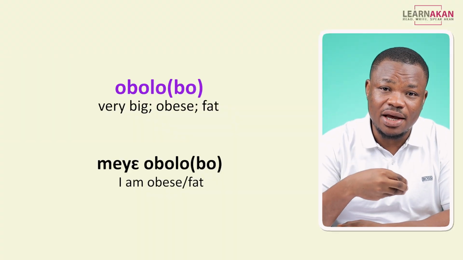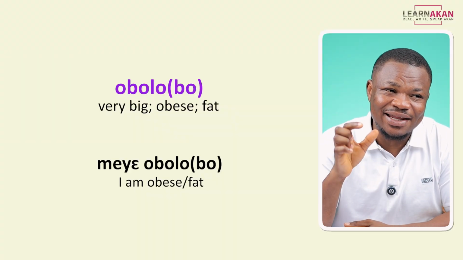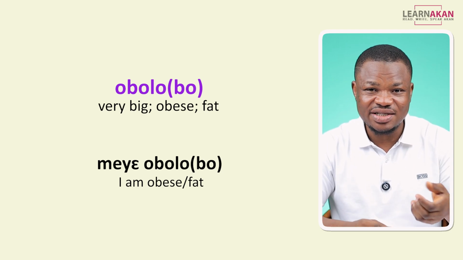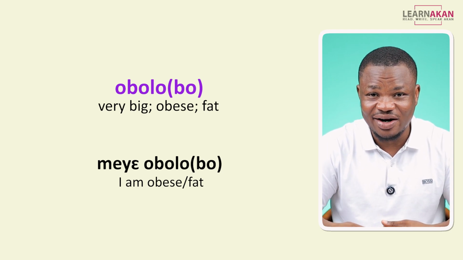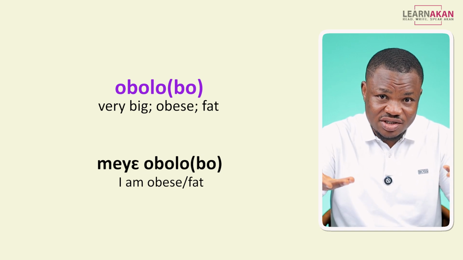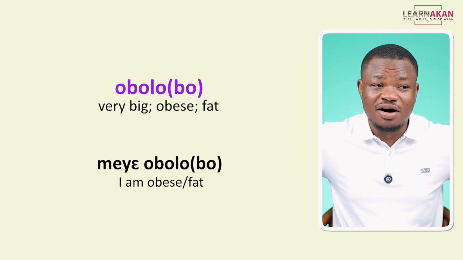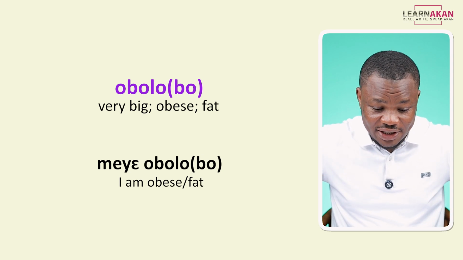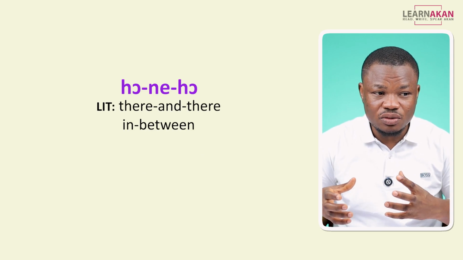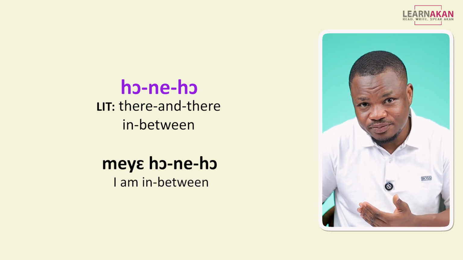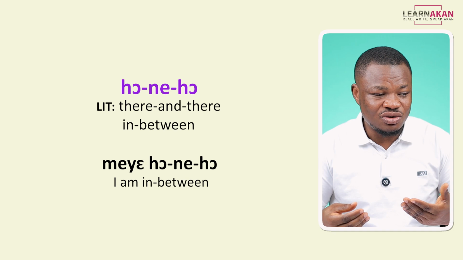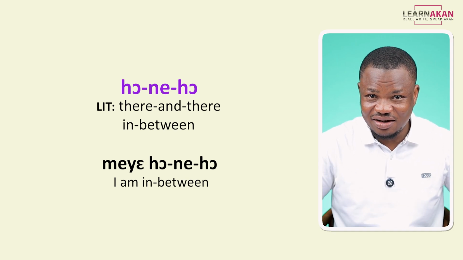So mekyea obolobu. And again, this can have a negative connotation. You would typically use this if you want to ridicule someone, all right? So if you say mekyea obolobu, you yourself, you are saying you are very big, you are obese, right? And then we also have honeho. So I can say mekyea honeho. Honeho means you are neither here nor there, right?